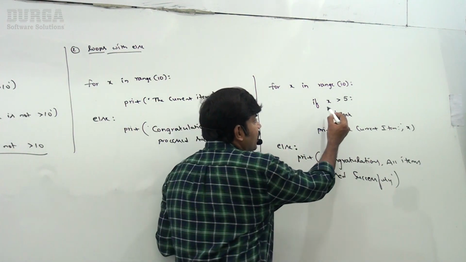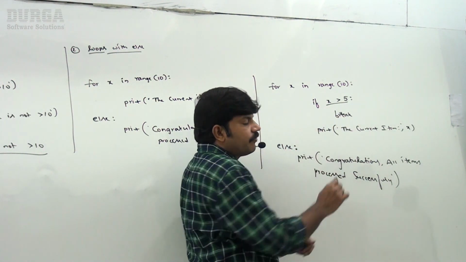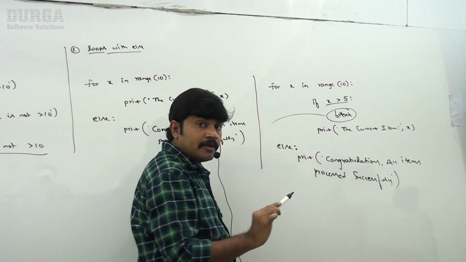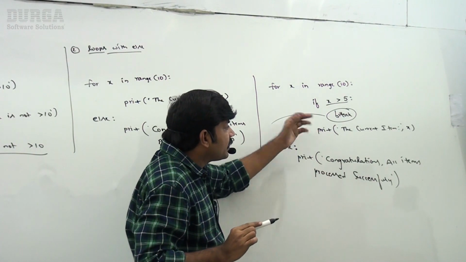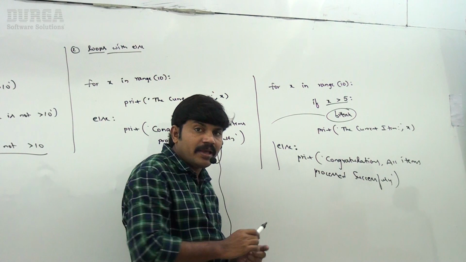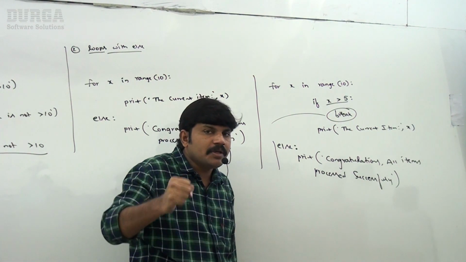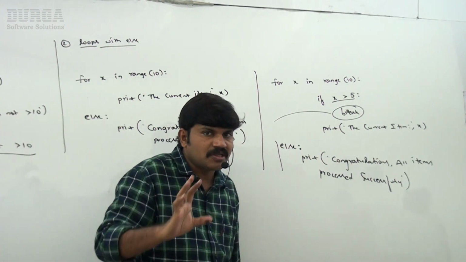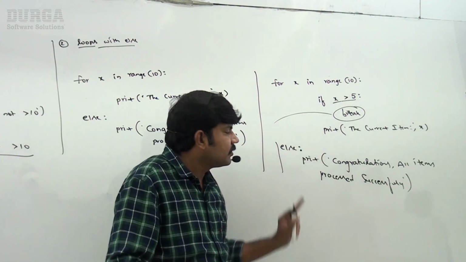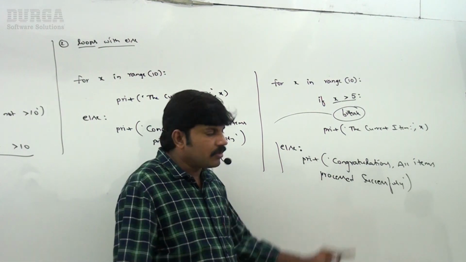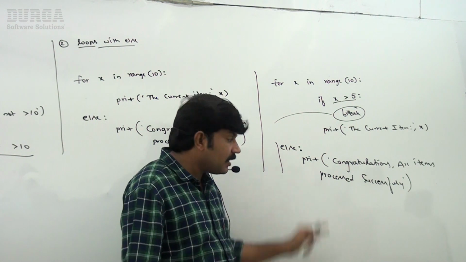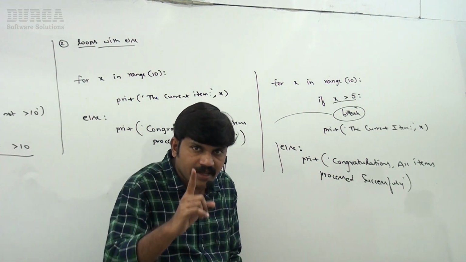But whenever the x value is 6, this condition is satisfied, break, sir. If it is a break, you will come out of the loop. So the loop encountered a break statement. In this case, else is not going to execute. Remember this one. So in loops, when is the else part not going to execute, sir? Only if a loop runs without a break, then else is going to execute. While executing the loop, if the break statement is encountered, then the else part is not going to execute. Any doubt about this one?